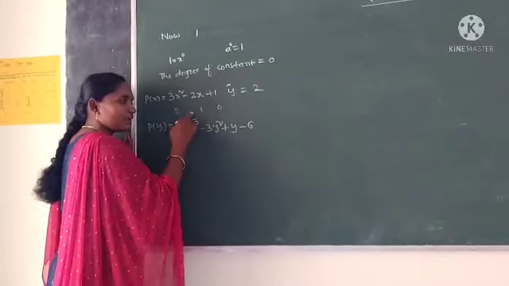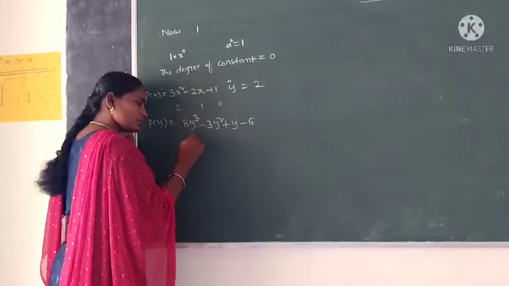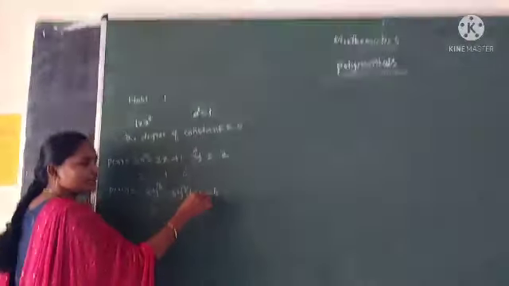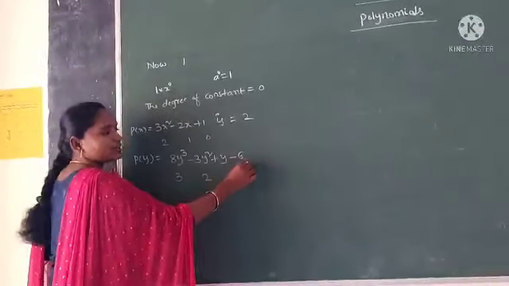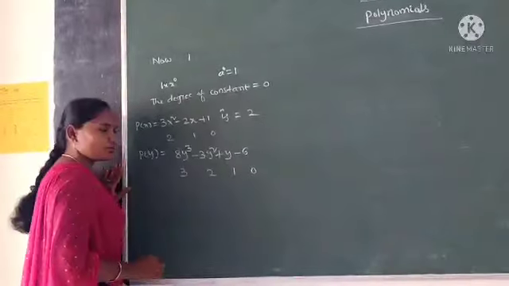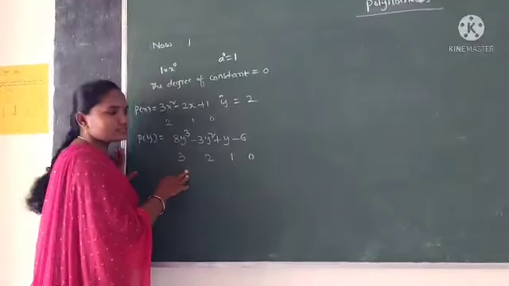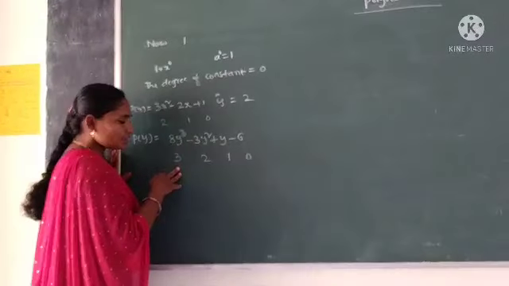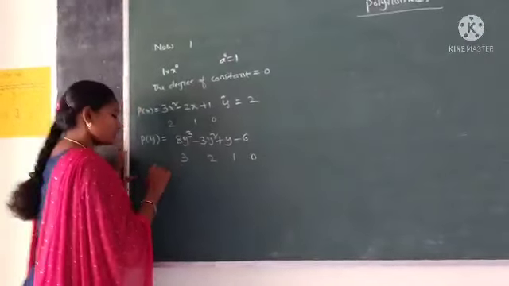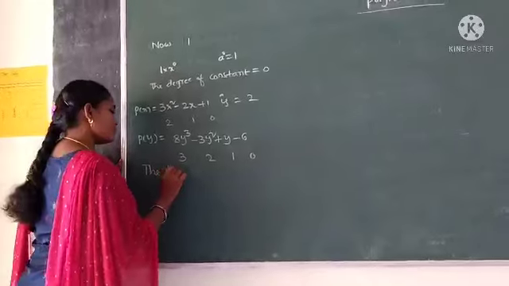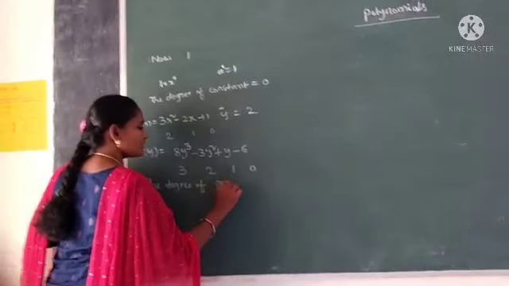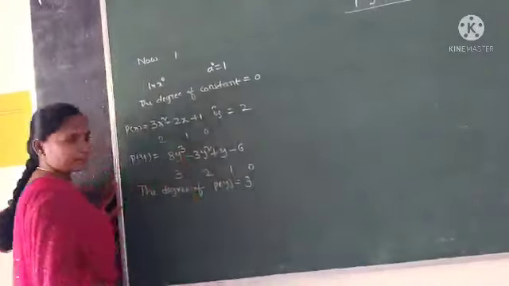The degree of 8y cube is 3. The degree of 3y square is 2. The degree of y is 1. The degree of constants is 0. So what is the highest degree in all these terms? The highest degree in all terms is 3. Therefore, the degree of polynomial p of y is equal to 3.